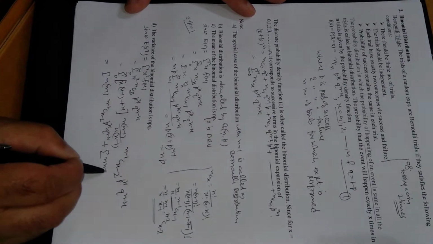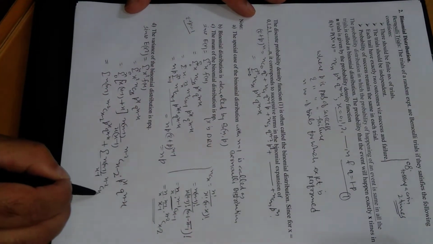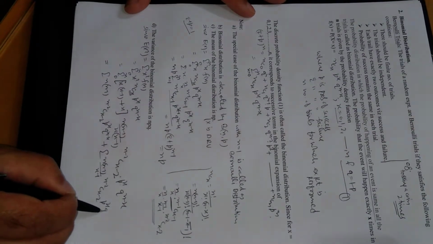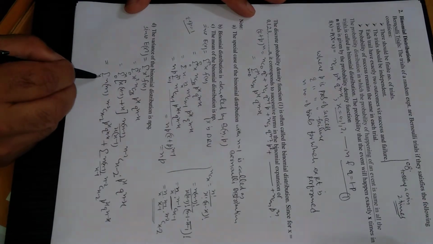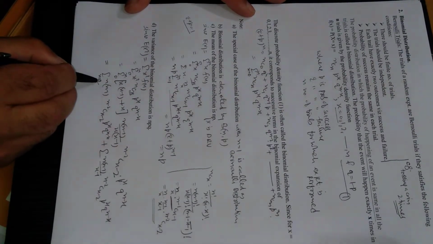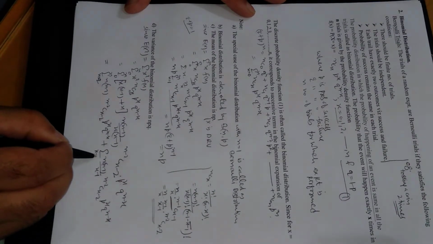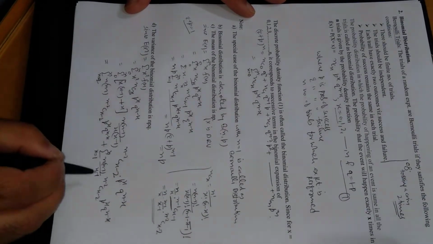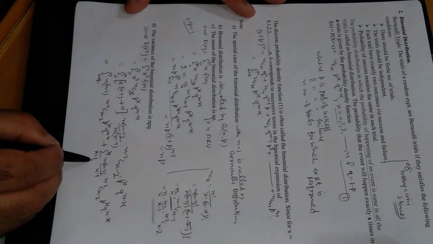so we are left with n minus 1. Here is x minus 1, next is (n-2)C(x-2) p power x q raised to power n minus x. So here x will start with 2 up to n, and here x will start right from 1 up to n. In the next step you will come to know why it starts with 2 and why it starts with 1. Now come to the next step.